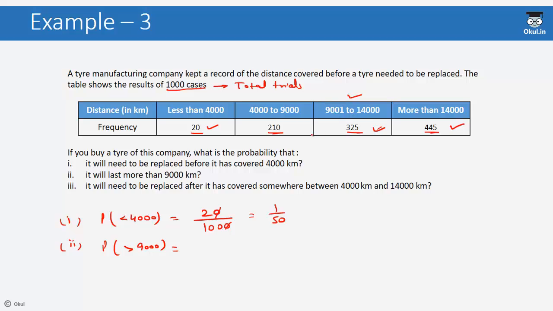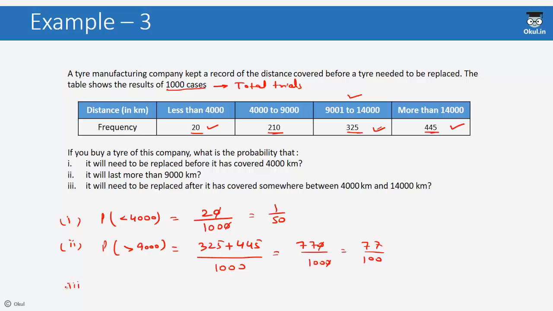So the probability will be 325 plus 445 upon total number of cases, that is 1000. This will be equal to 325 plus 445, that is 770 divided by 1000, which is equal to 77 by 100. So the probability that the tire will last more than 9,000 kilometers is 77 by 100.